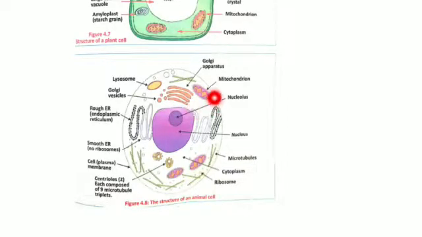We all know that the mitochondria is known as the powerhouse of the cell, because in the mitochondria the process of respiration takes place, and as a result of respiration the energy is released. Here is what happens in respiration: the glucose is broken down and converted into carbon dioxide and water, and the energy is released. So the energy is released during the process of respiration occurring in the mitochondria.